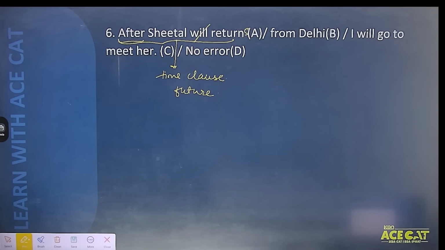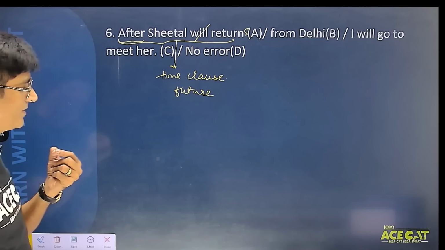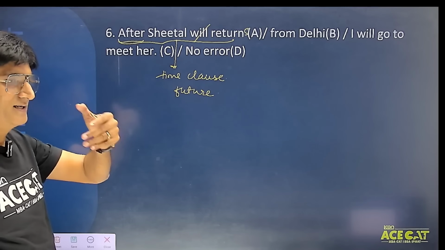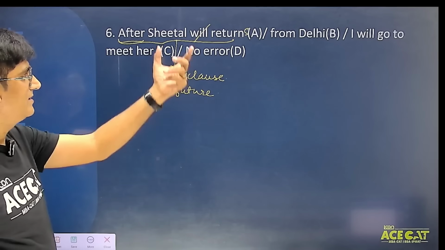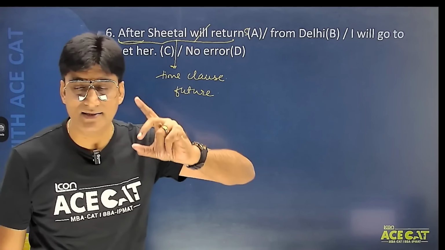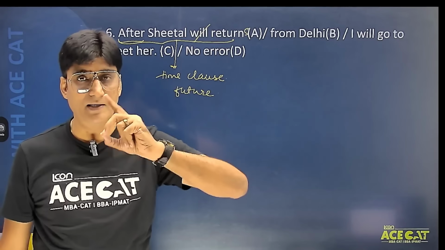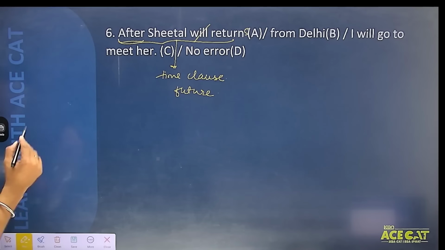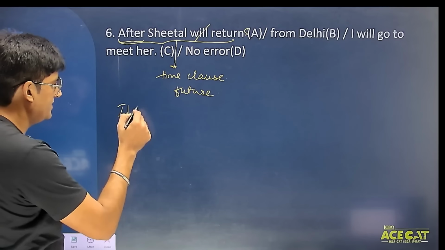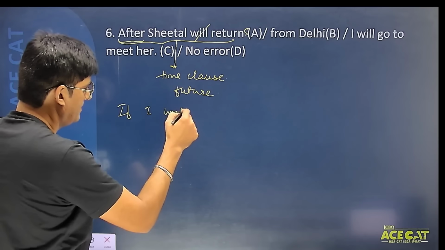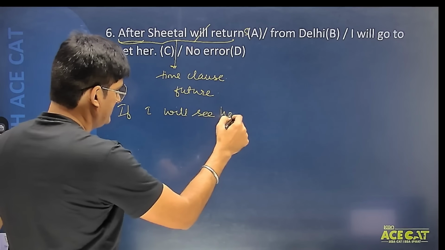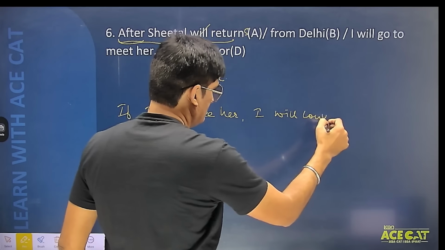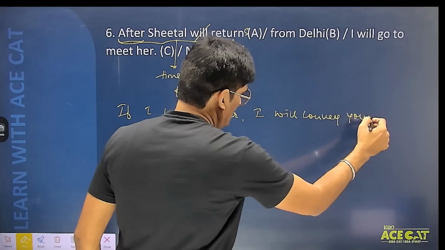I repeat, whenever students we use a time clause, okay, and here the time clause is showing future time. And we are using the words like after, as soon as. ऐसे केस में ये जो time clause होता है, कभी भी students future tense में नहीं होगा. It will always be in simple present tense. Okay? For example, if I will see her, I'll convey your message.